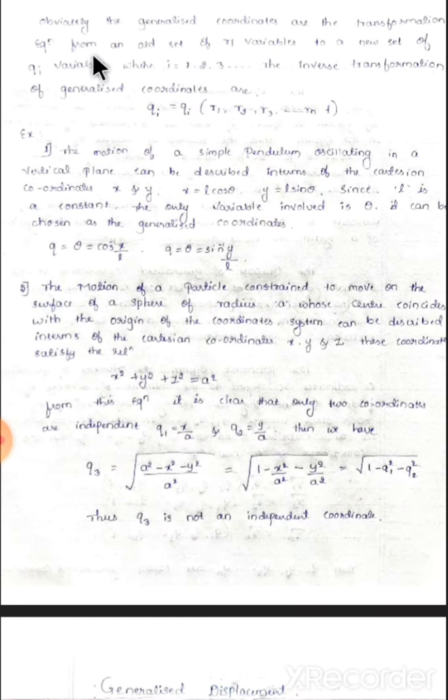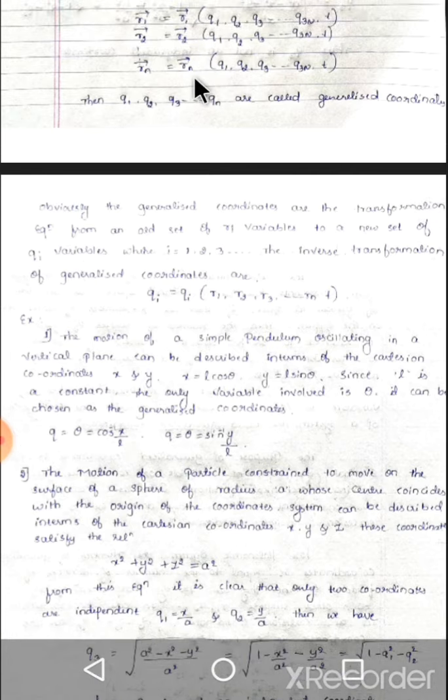Obviously, the generalized coordinates are transformation equations from an old set of variables to a new set, a set of qi variables where i equals 1, 2, 3, and so on.